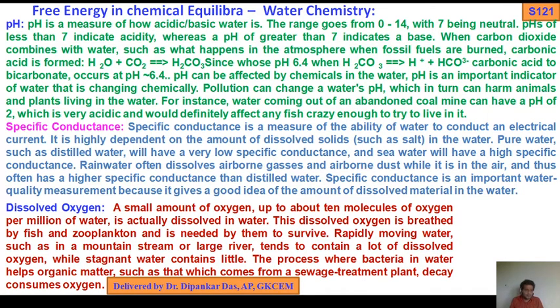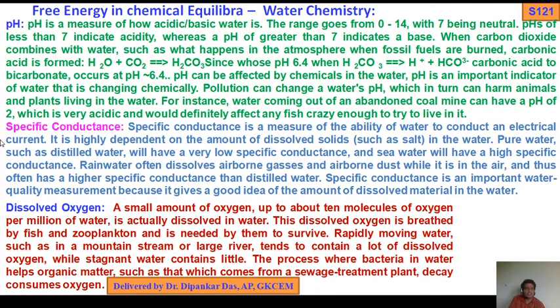Okay, and buffer solutions, everything I have discussed in the last video class. Okay, so pH is a measure of how acidic or basic water is. The range goes from 0 to 14, with 7 being neutral. A pH of less than 7 indicates acidity, whereas a pH of greater than 7 indicates base.